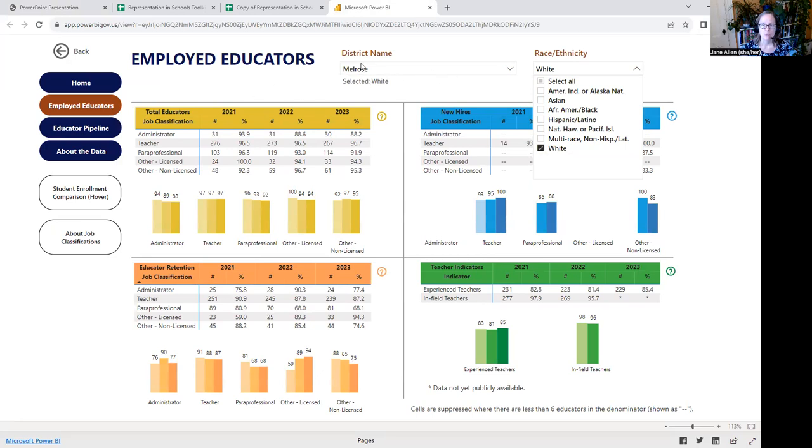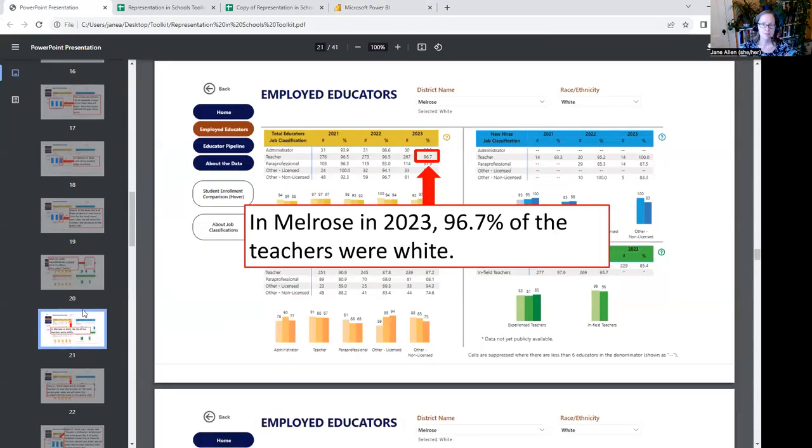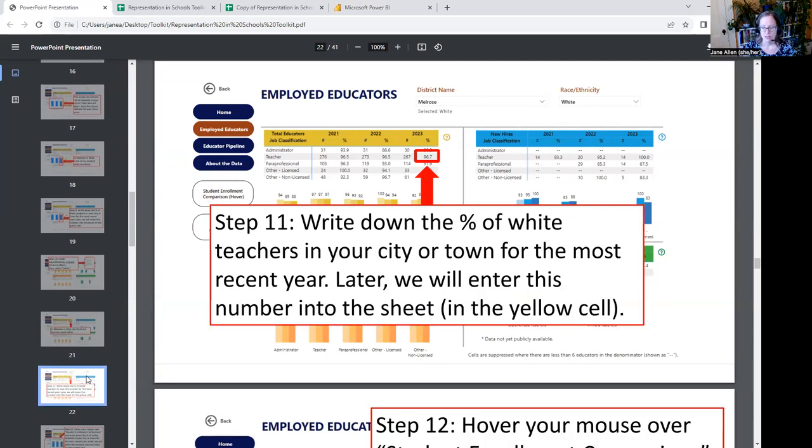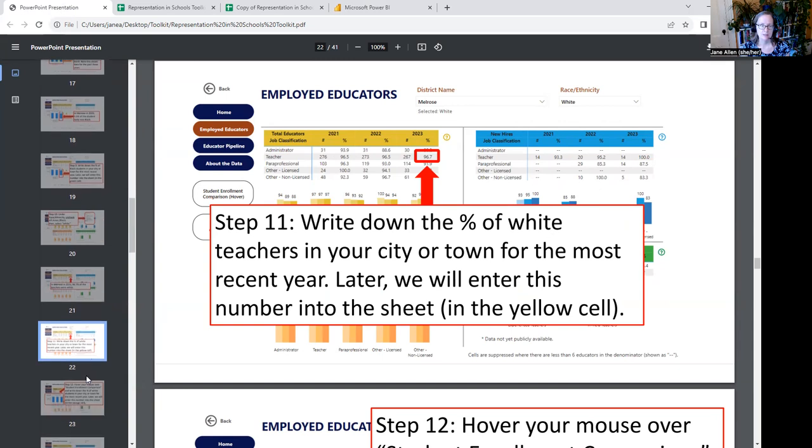So now we have Melrose, we have white teachers. Here's the row for teachers. In 2023, we had 267 white teachers, and you write down 96.7%. That is the proportion of the teaching staff in Melrose that was white in 2023. So I want you to write that number down and write the word yellow next to it because we're going to enter it into the yellow cell in the sheet.